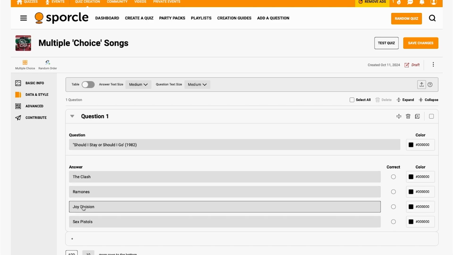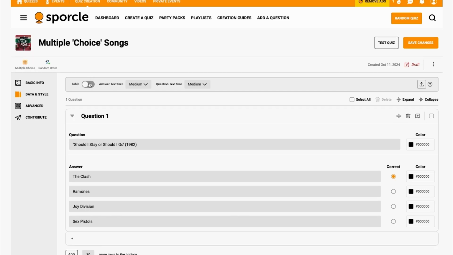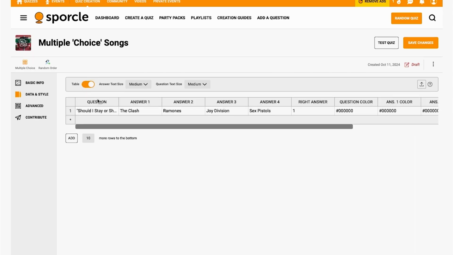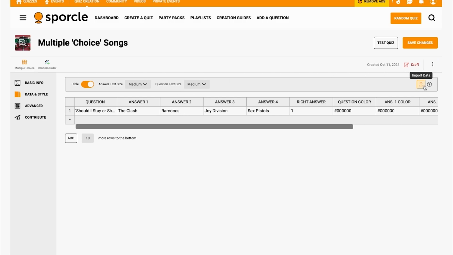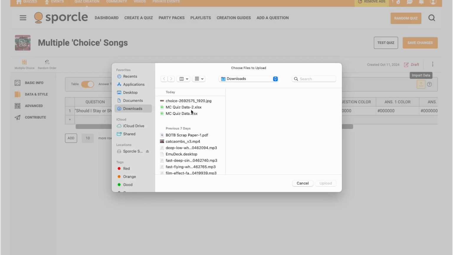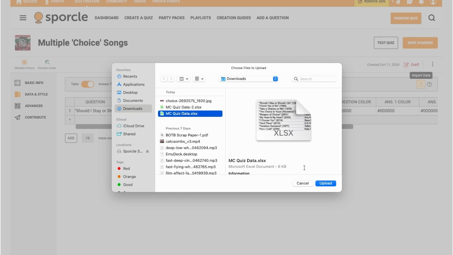Entering data manually like this can get a little tedious though, so what I've done here is made an Excel spreadsheet with the data already prepared, and the columns matching up how they appear in the table view, with the first column being the question, the second column being the correct answer, and the other 3 columns being decoy answers. If you have a data file to work with like I do, you can click Import Data here on the right and select the spreadsheet file with your data.